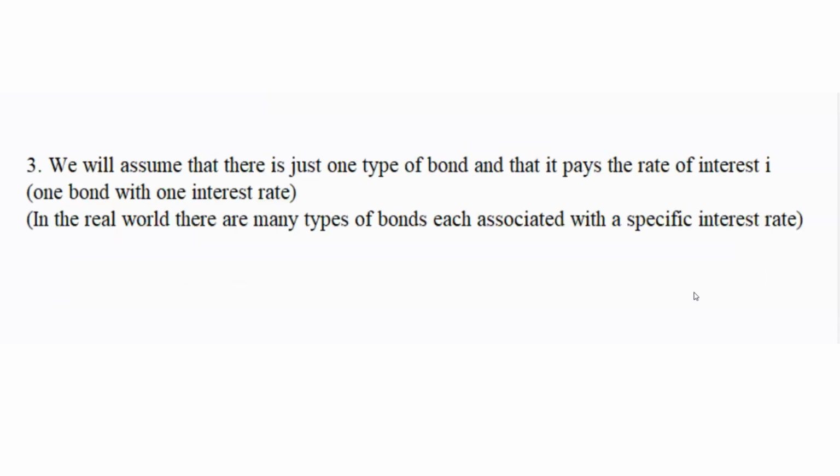Now, the second financial asset that we talked about is bonds. Now, let's look at the assumptions regarding bonds. Now, we'll assume there's just one type of bond and that it pays the rate of interest I. So, it's one bond with one interest rate. In the real world, there are many types of bonds, each associated with specific interest rates, but we're assuming that we just have one type of bond with just one interest rate.